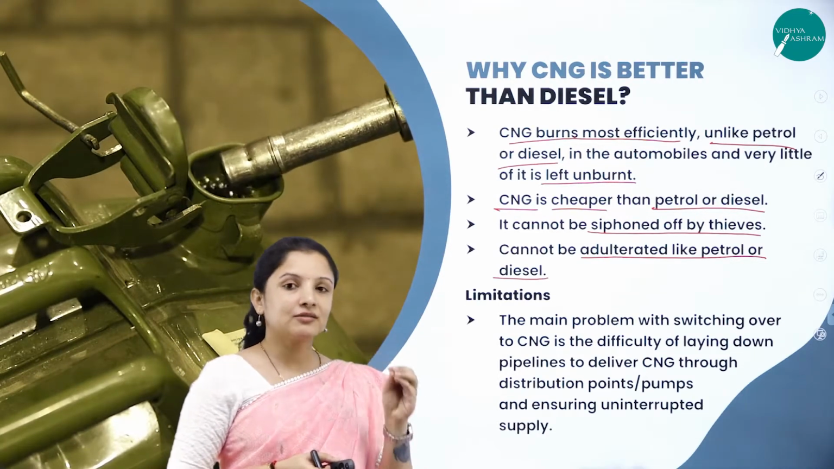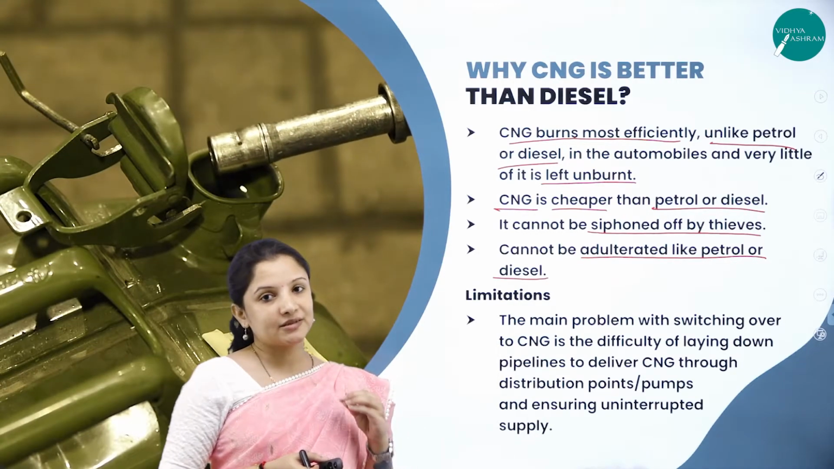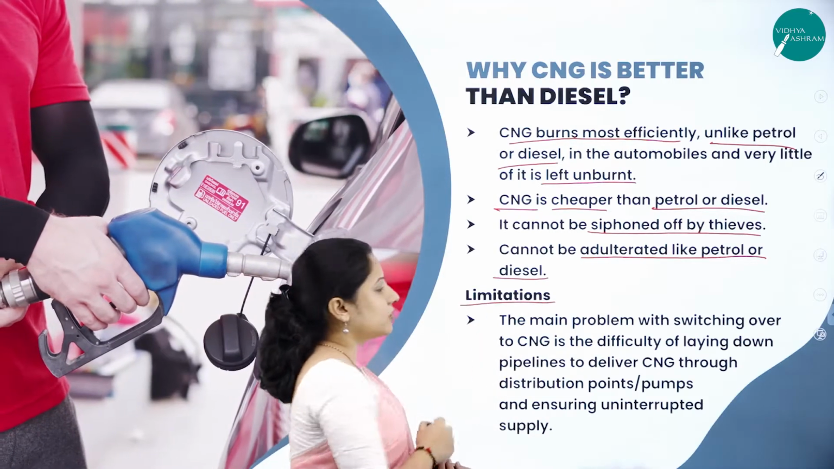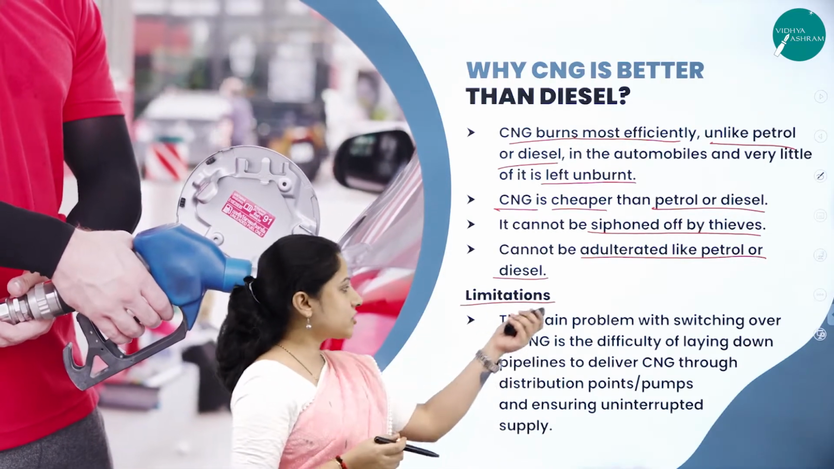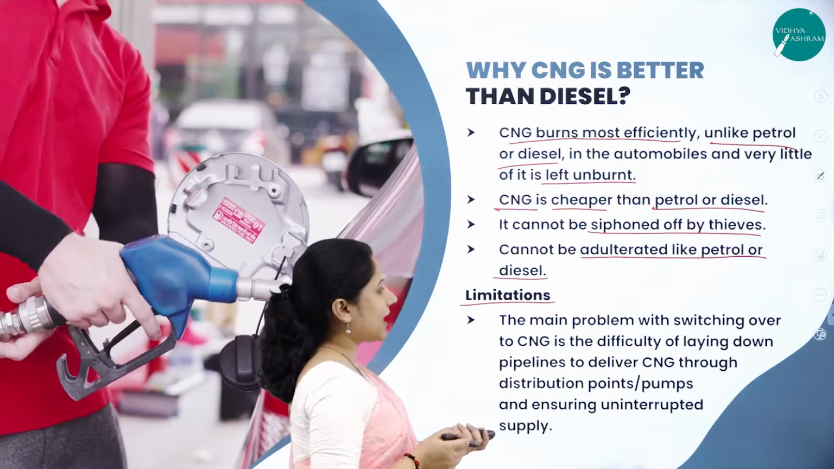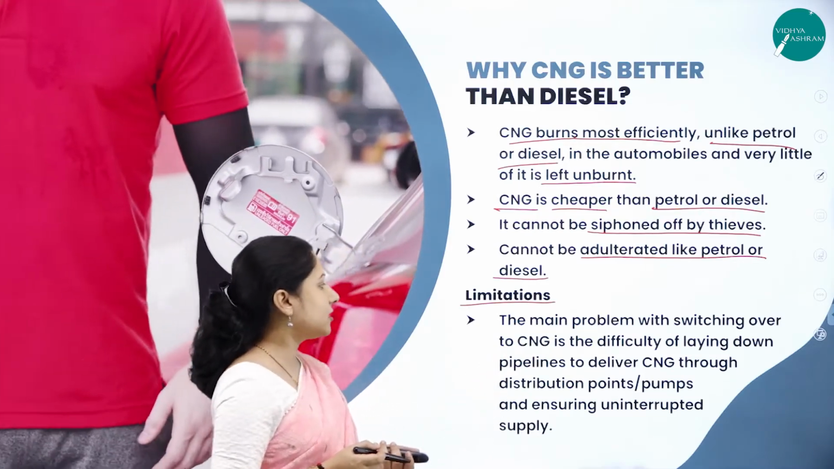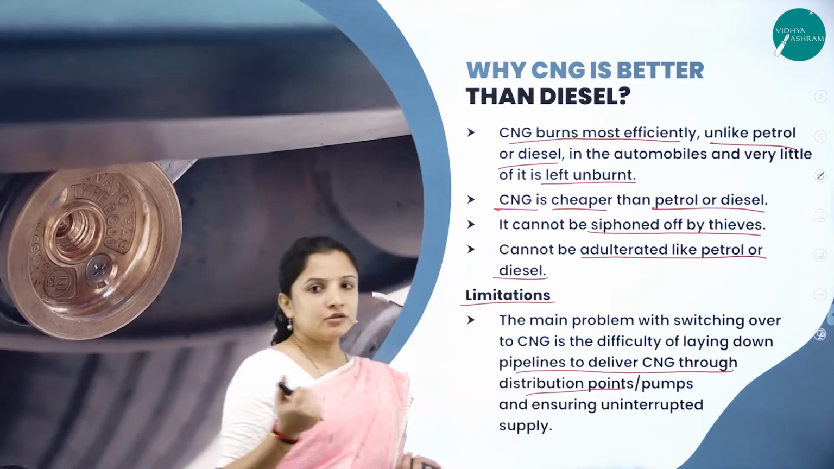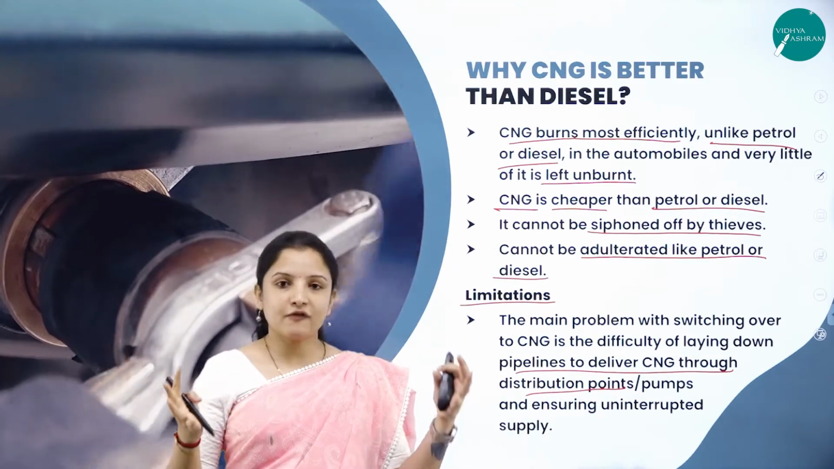But still, there are some limitations in using compressed natural gas as a fuel. What are the limitations? We shall look into it. The main problem with switching over to compressed natural gas is the difficulty of laying down pipelines to deliver it through distribution points. Petrol and the like are in the form of a liquid.